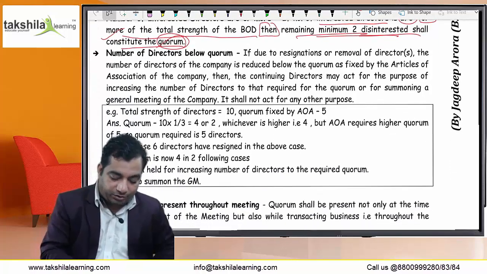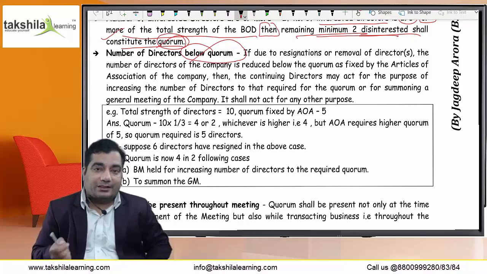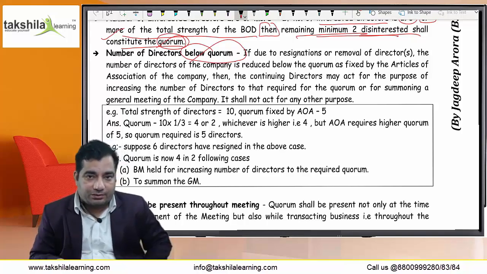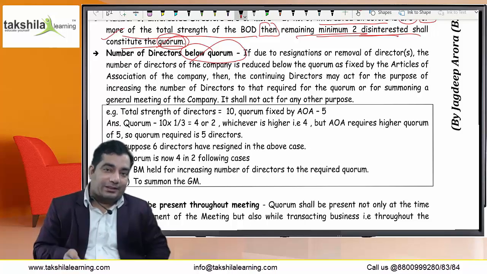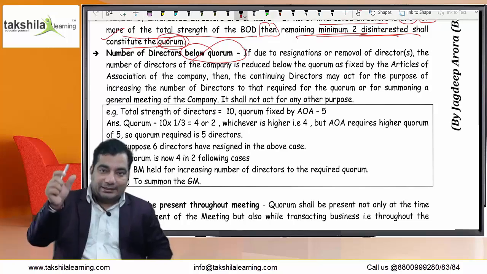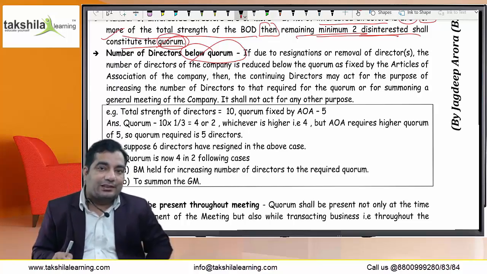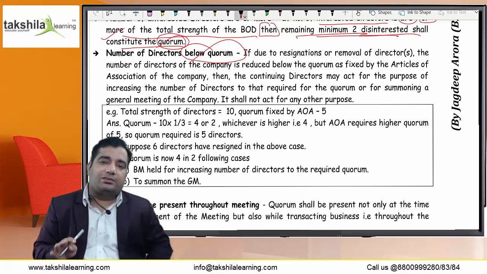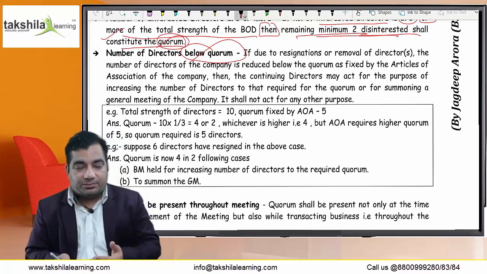Next is number of directors below quorum. It may be the case that the articles may provide for a higher quorum. In that case, it may be that the number of directors has gone below the limit prescribed in the articles. In that case, if all the directors of the company are present in the meeting, it shall constitute the valid quorum.